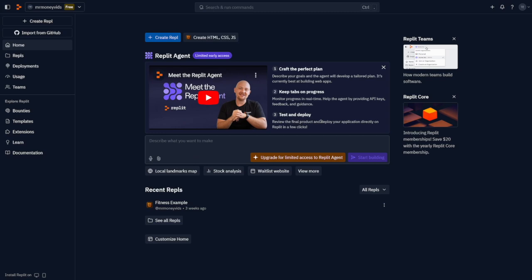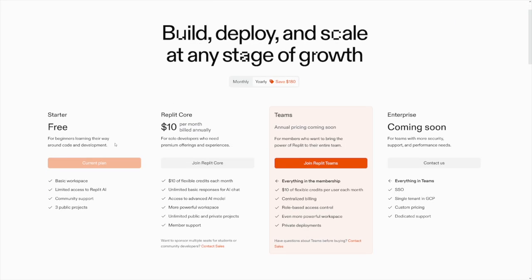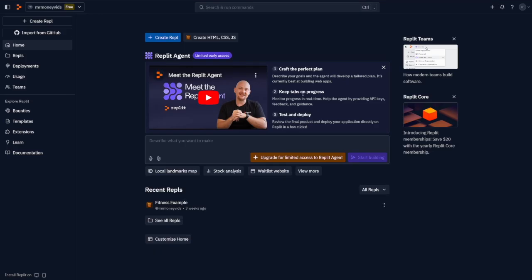And then when you create yourself an account, this is what you're going to get. This is your dashboard. This is the browser, right? It's my Mozilla. It's not like any kind of software. As you can see, I'm logged in, and I use the free version of it. Because with the free version, as you can see here, it's a starter plan, you can deploy 3 public projects, all right? So 3 public projects, which you can maybe sell before you even consider going over to Replit Core, which is $10 per month. Now let's go and see what it does.